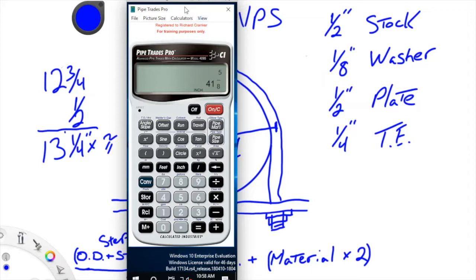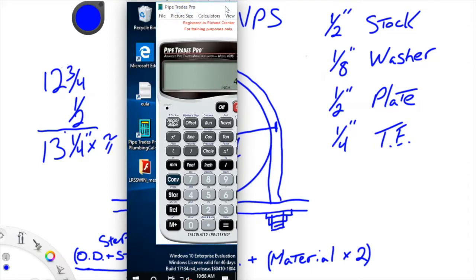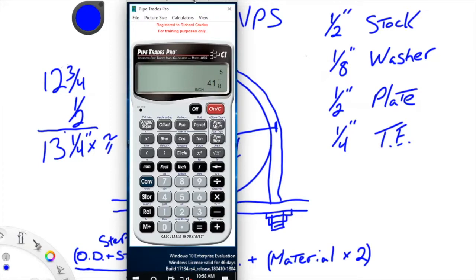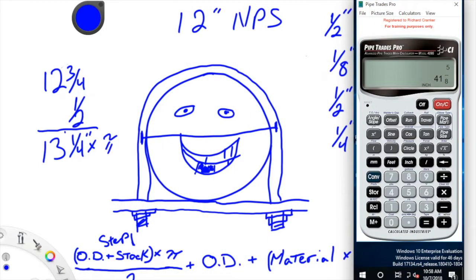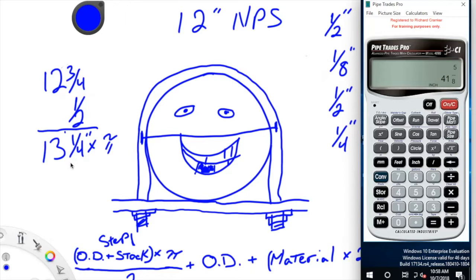Okay, 41 5/8. Now we still have to divide that by 2, because again this all thread does not wrap around the pipe. It's only touching half the pipe. So we're going to divide our circumference by 2.